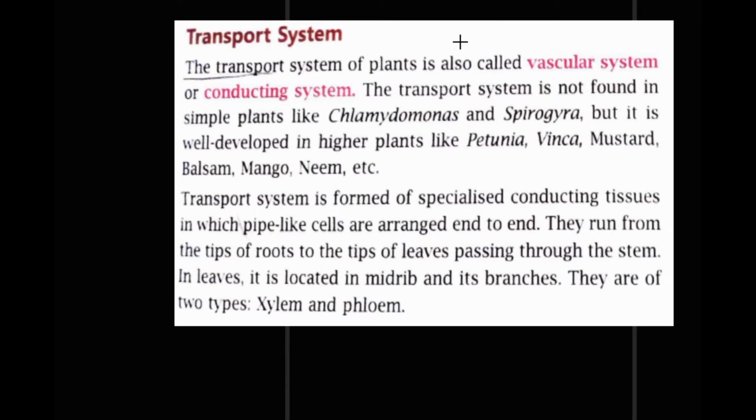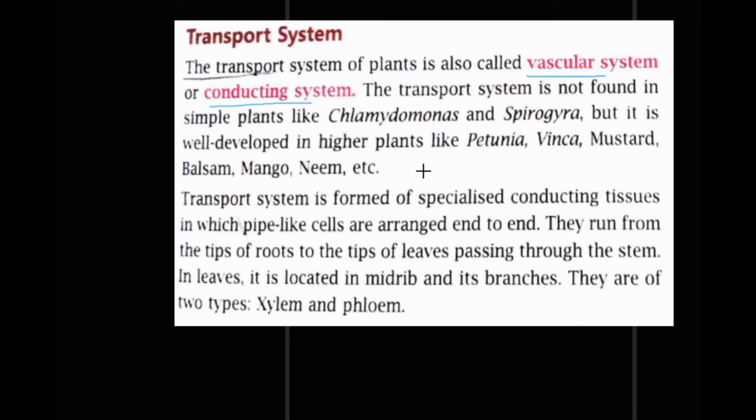Now the transport system in plants is also called the vascular system or the conducting system. Conducting means to conduct one substance from one place to the another, right?